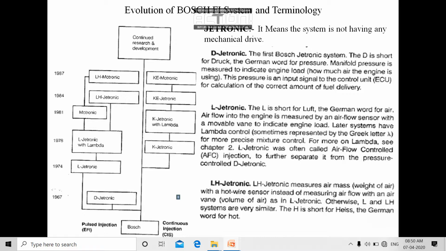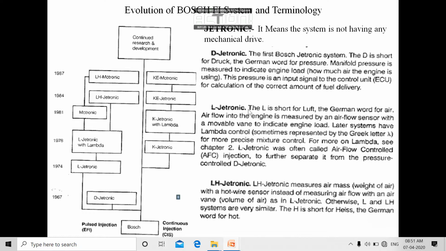With the help of the vacuum developed inside the inlet manifold, they sense the load of the engine, and with respect to that, they calculate the required air fuel mixture as per the driver demand and the dynamic loading condition. So this technology is based on the vacuum pressure. That's why it's called DJ-tronic: inlet vacuum pressure based, mechanical driveless technology.